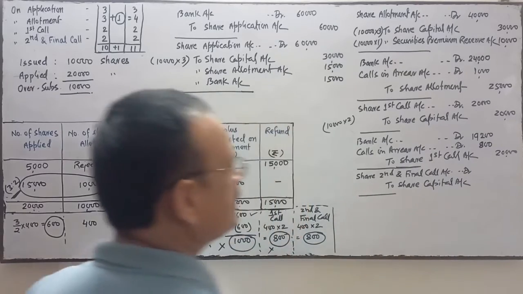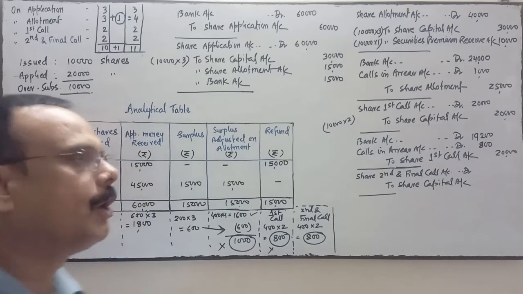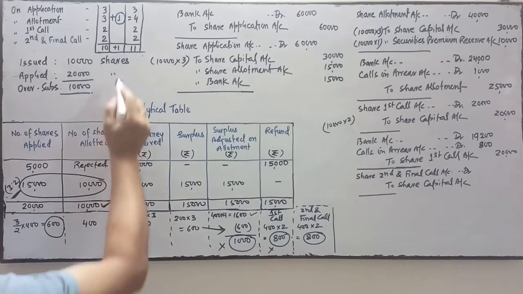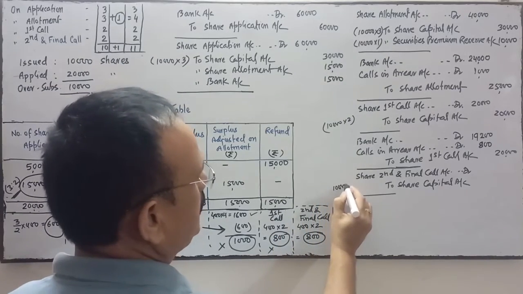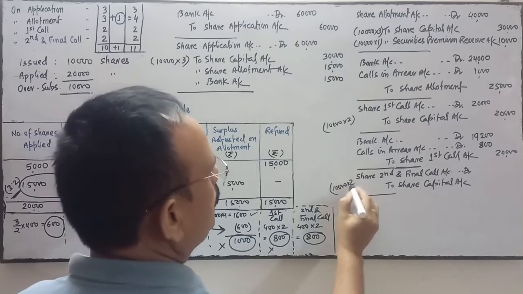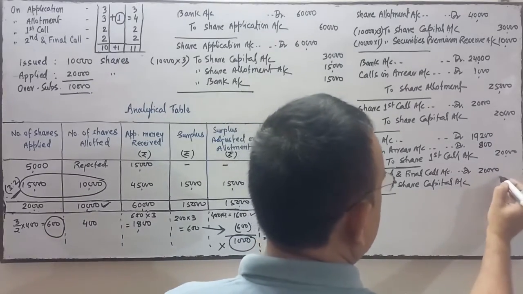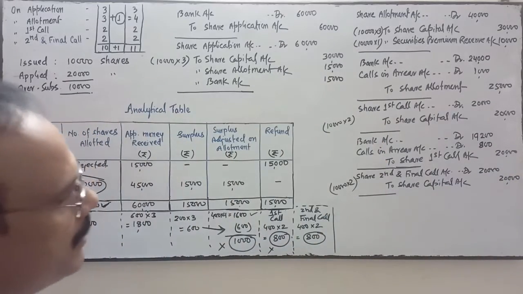So the narration will be very simple: being second and final call due on 10,000 shares which are allotted at the rate of rupees 2 each. You can write it easily. So 10,000 into 2, 20,000 is the due amount.